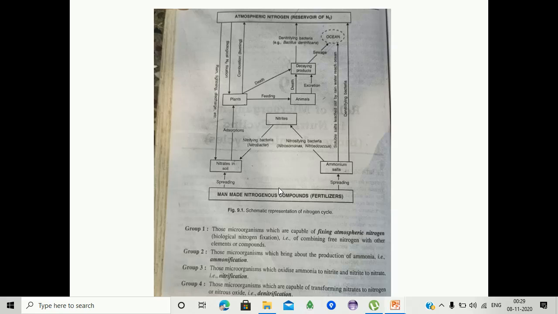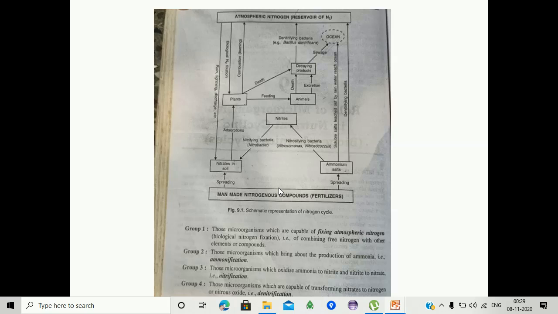Group 2, those microorganisms which bring about the production of ammonia, that is ammonification. Those microorganisms which oxidize ammonia to nitrite and nitrite to nitrate is nitrification. Those microorganisms which are capable of transforming nitrate to nitrogen or nitrous oxide is known as denitrification.